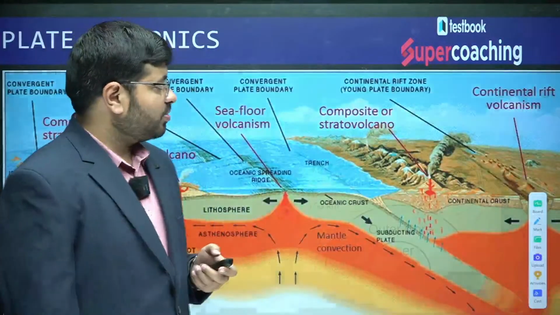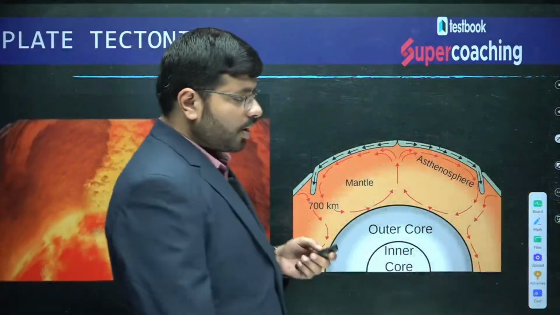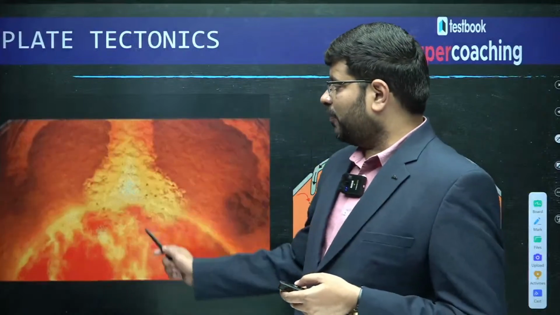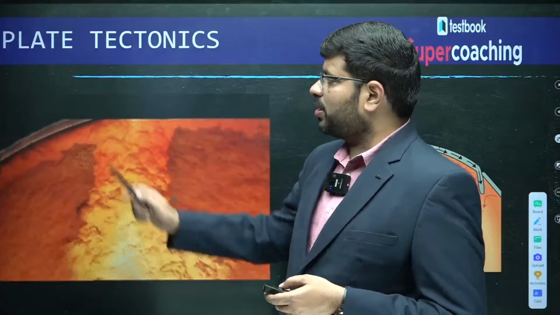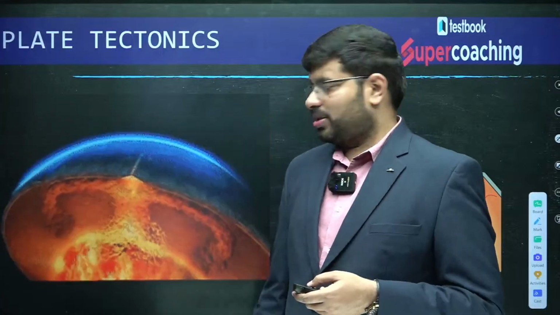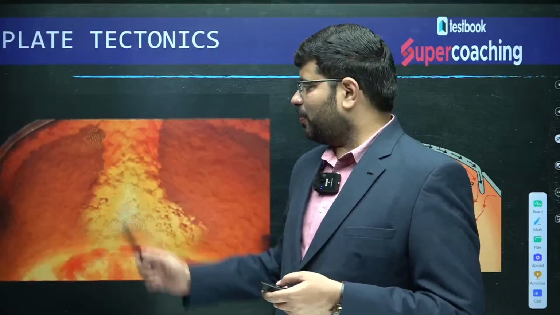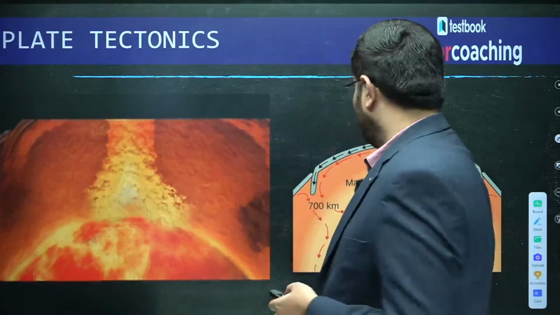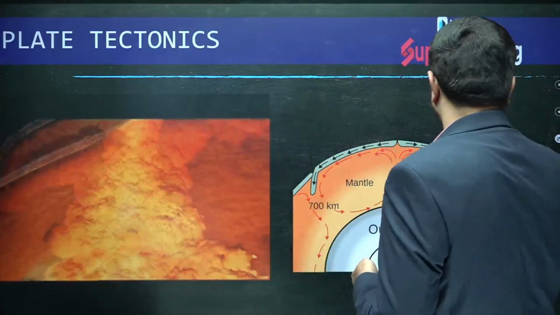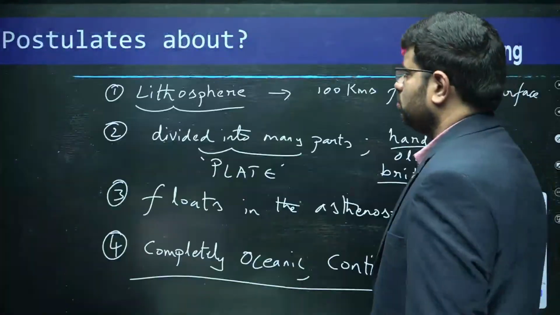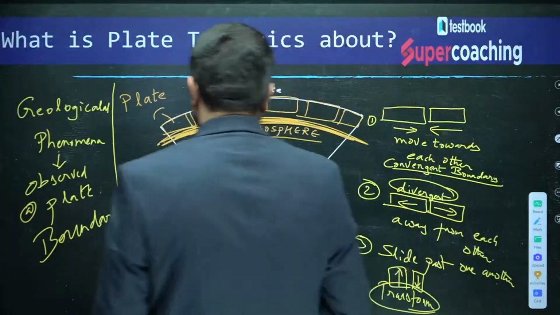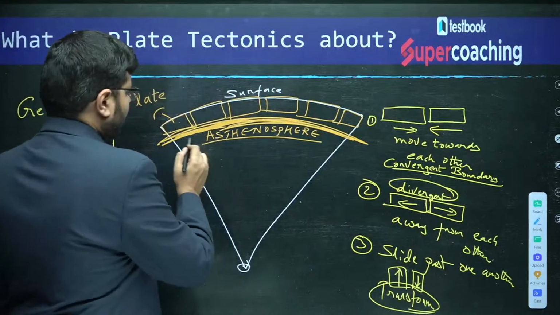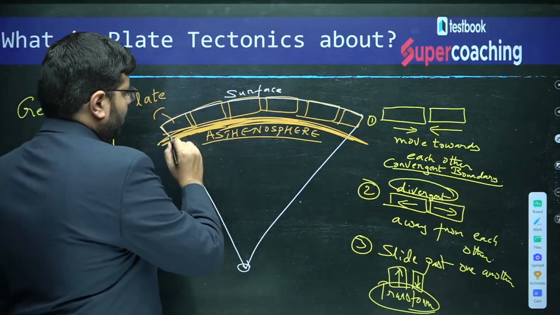So if you see this, the plates are moving because of convective currents of magma which are found in the asthenosphere. This is a theoretical or graphical representation of how it is moving. Why are they moving? I will explain. For example, if you see here, imagine within here the asthenosphere.